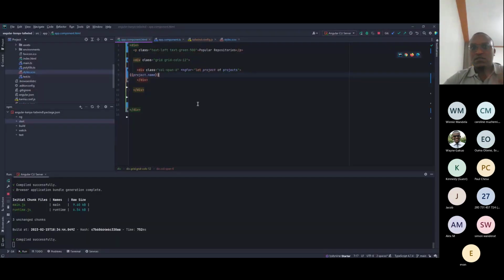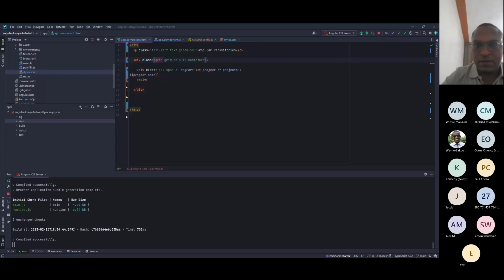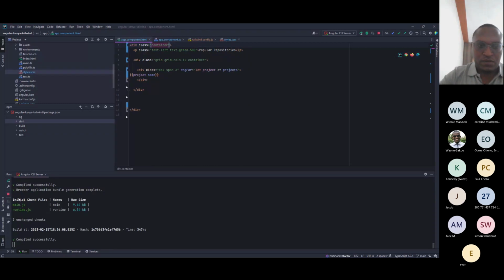Perfect. So we can do this container to give them some breathing space. Also, they should have been a container as well.